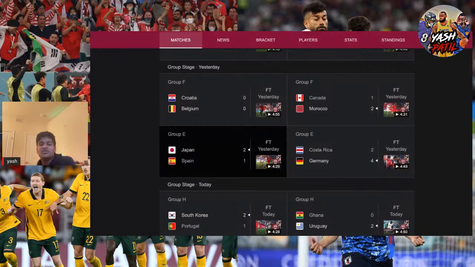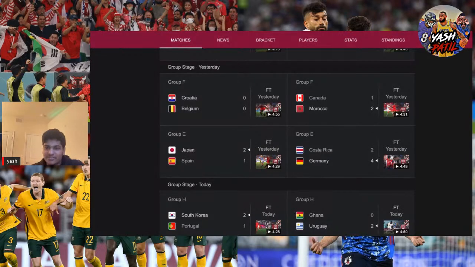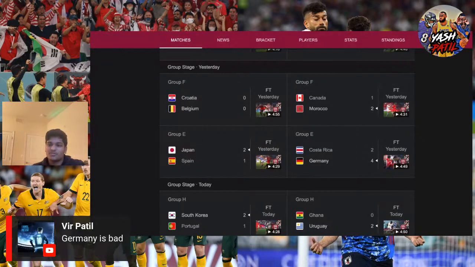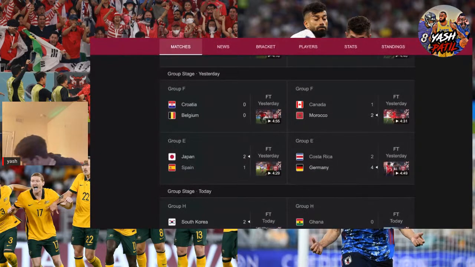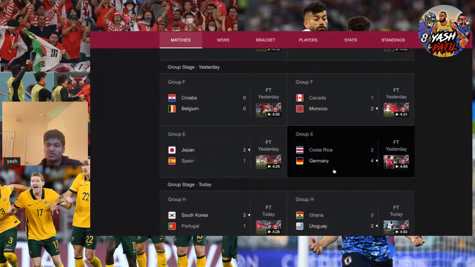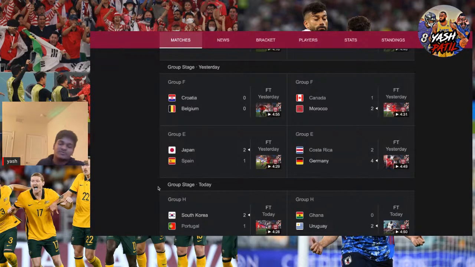I need to talk about Japan. Japan's a great game for them, and they showed so much passion and everything in this World Cup tournament. Yeah, Japan showed so much determination and everything. It was great to see them go through. They definitely deserved it. They played so much better than Spain, and then they outplayed Germany as well. So yeah, huge for them, and Japan's gonna be going through.